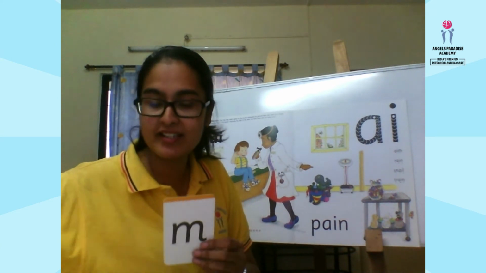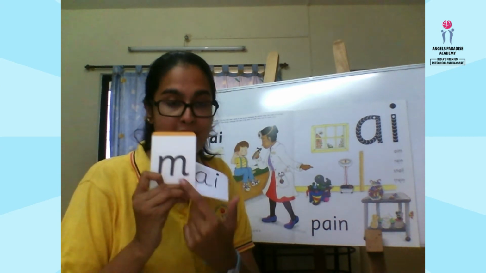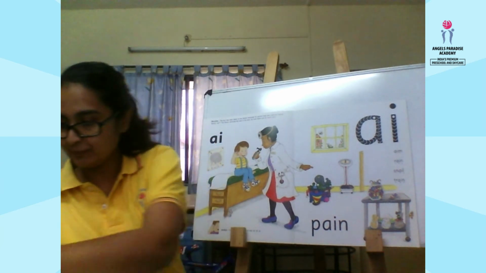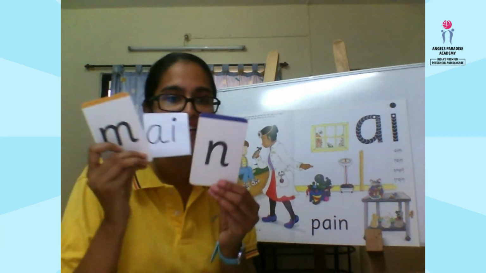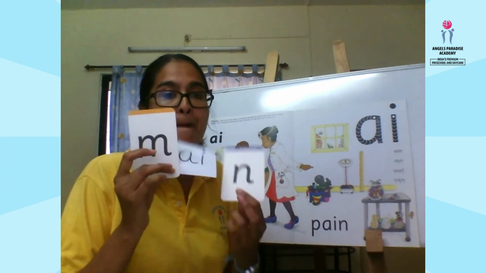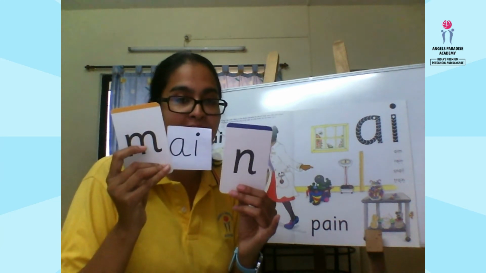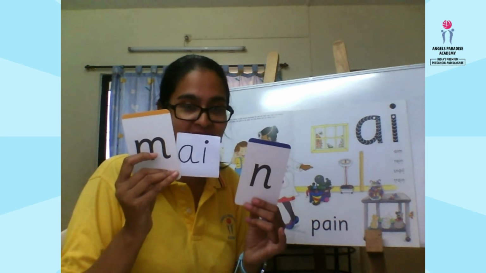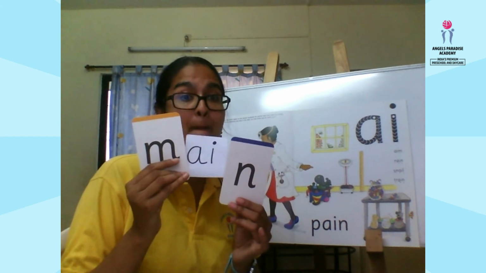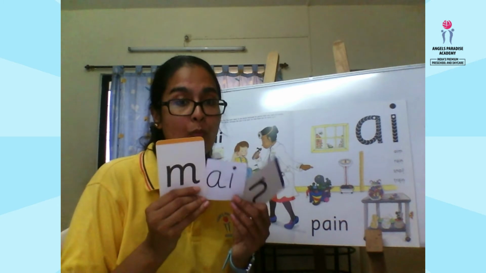And the next is "m", "ay", "n". So it is main. Alright. So the word is main. Okay. So this is how you read the words.